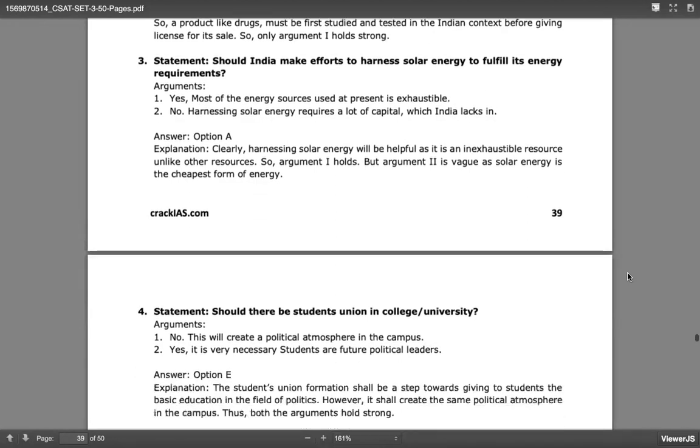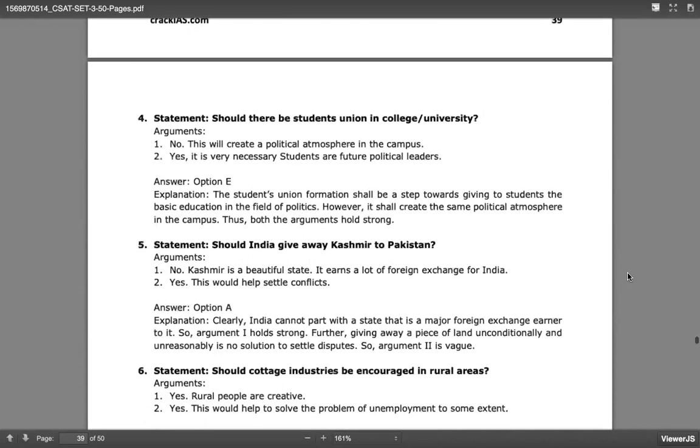Yeah. Should there be student unions in college or university? What do you feel? Delhi University, suppose, you definitely have student unions. ABVP means Akhil Bharatiya Vidyarthi Parishad. Like that, there are student unions.